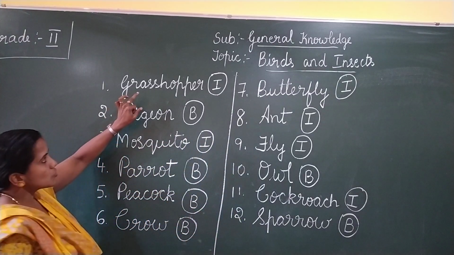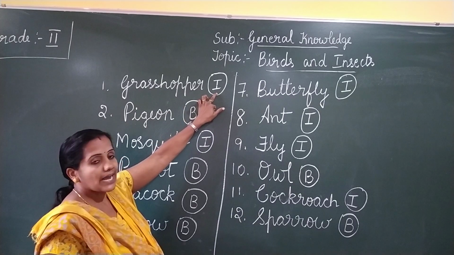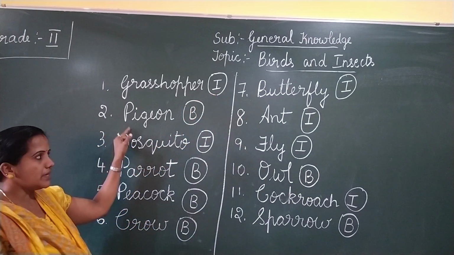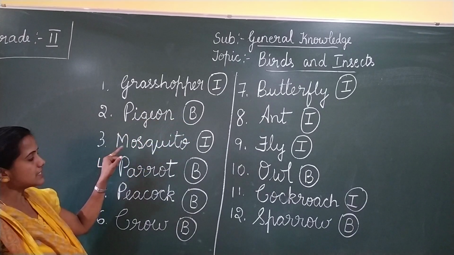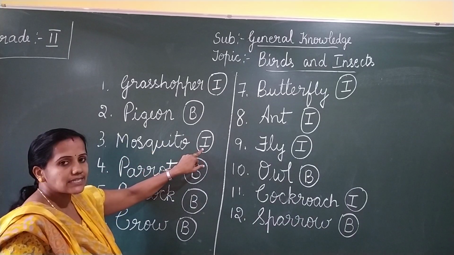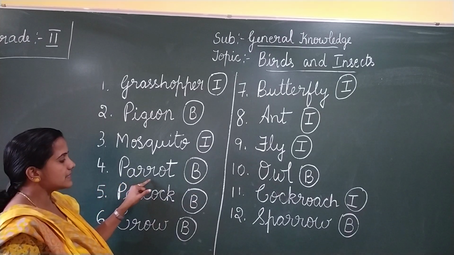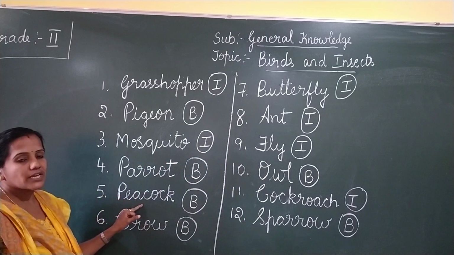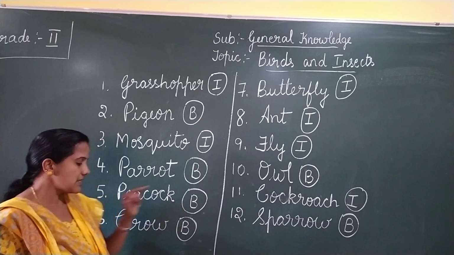Okay, children? So grasshopper. Grasshopper is an insect. So write I in the circle. Next, pigeon. Pigeon is a bird. So we should write B in the circle. Next, third one is mosquito. Mosquito is an insect. Write I in the circle. Next, fourth one is parrot. Parrot is a bird. Write B. Fifth one is peacock. Peacock is also a bird. Write B in the circle.